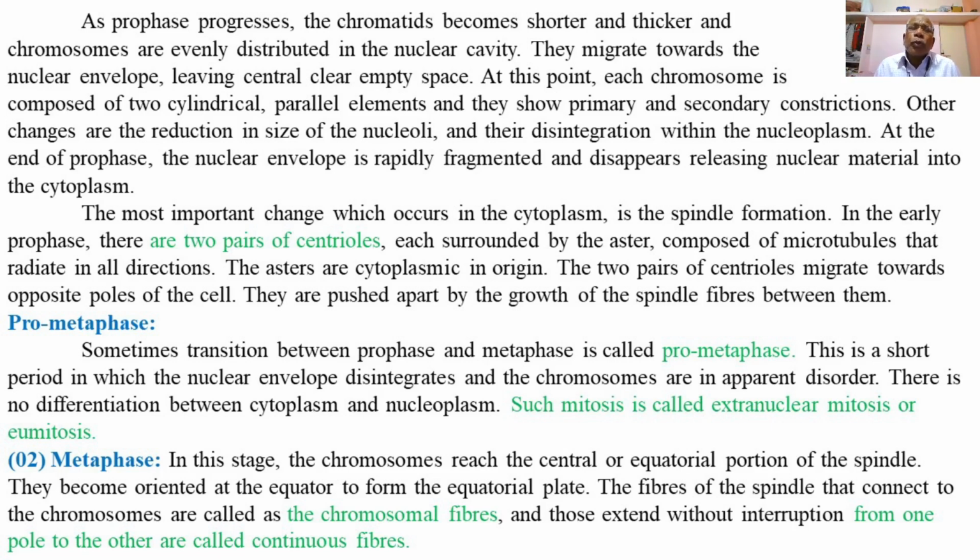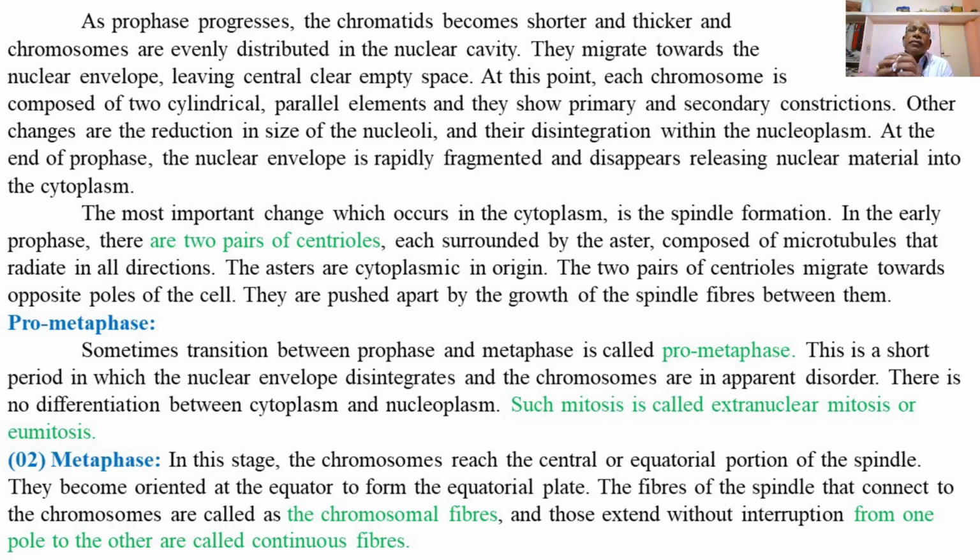At the end of prophase, the nuclear envelope is rapidly fragmented and disappears, releasing the nuclear material, or the chromatin material, into the cytoplasm.